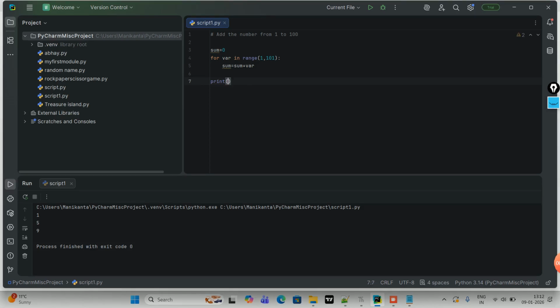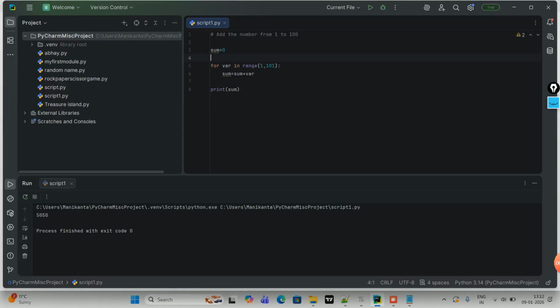One to 100 comes as the sum. That's it. Now you see here 5050. If you go and calculate, you will have the same thing, because the first time it iterates, we will have 1. So 1 plus 0, it will have 1. So sum is 1 now. Sum is no more 0.